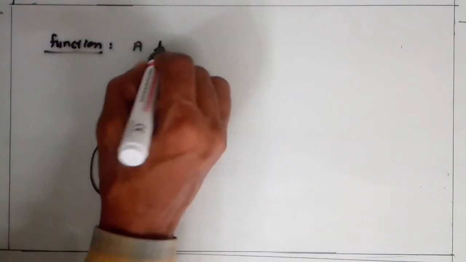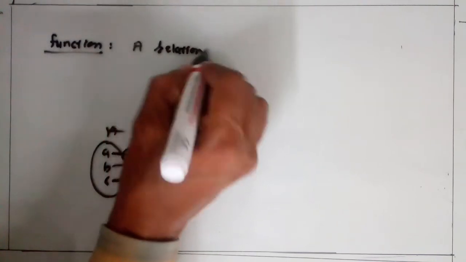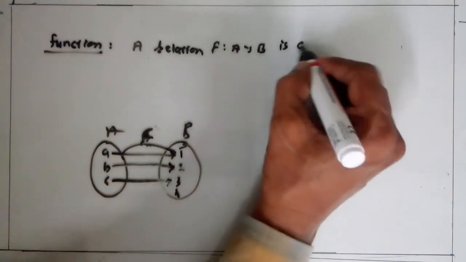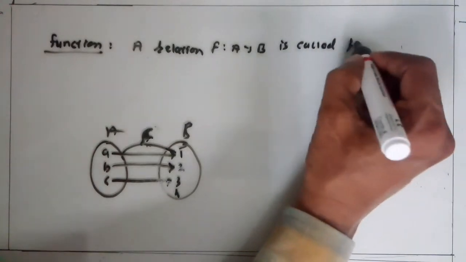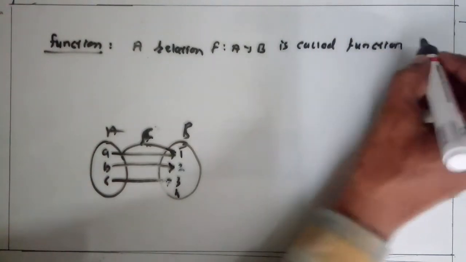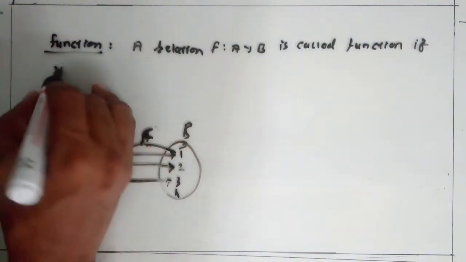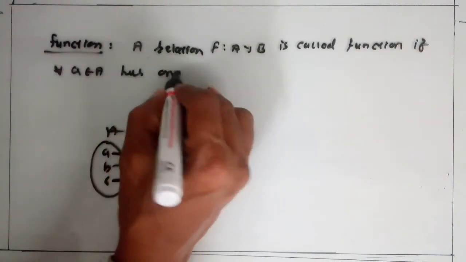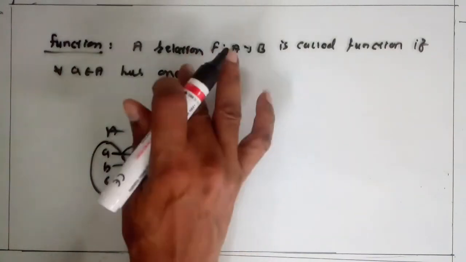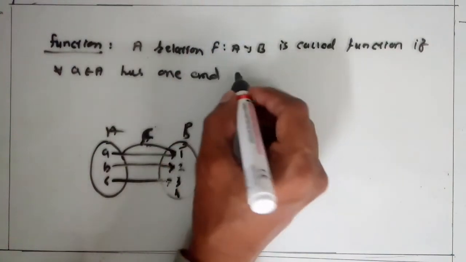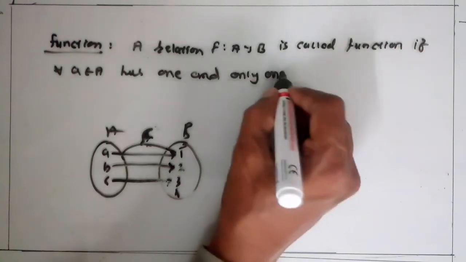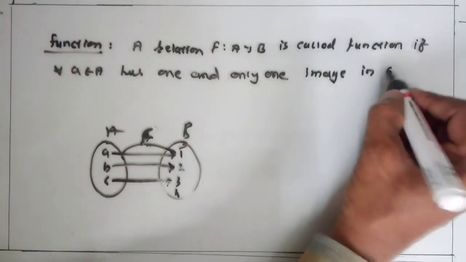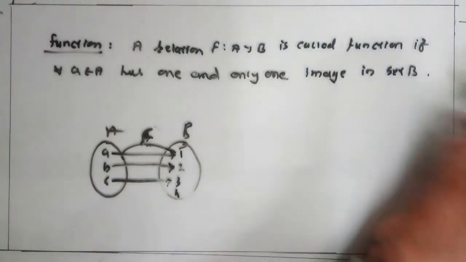A relation f from A to B is called a function if all a belonging to A has one and only one image in set B. Clear?